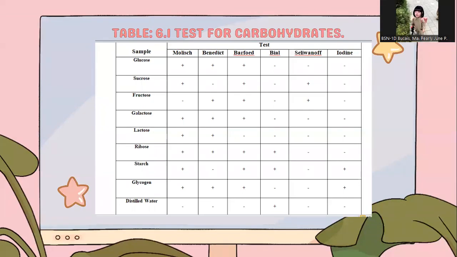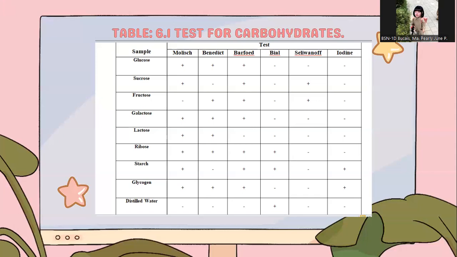So next is the fructose. For the Molisch test, the result of the color is brown, and it is negative because it is not the right color. It is supposed to have a purple ring. And for the Benedict's test, the result of the color is orange, and it is positive because it reacts to the Benedict's reagent. Next one is the Barfoed's test. The result of the color is dark red, and it is positive because it reacts to the Barfoed's reagent.